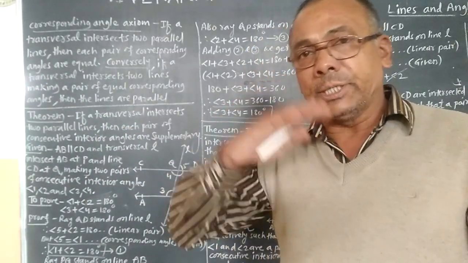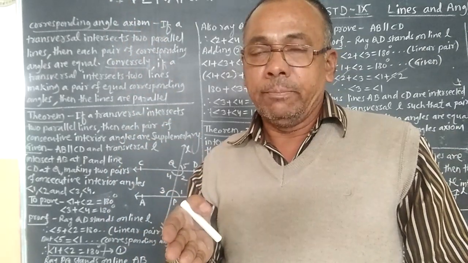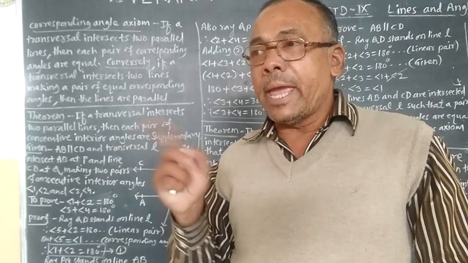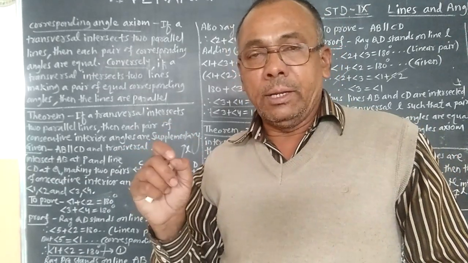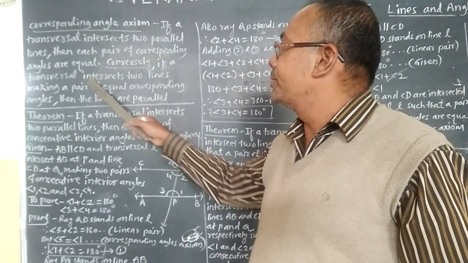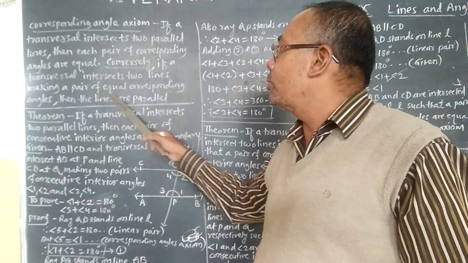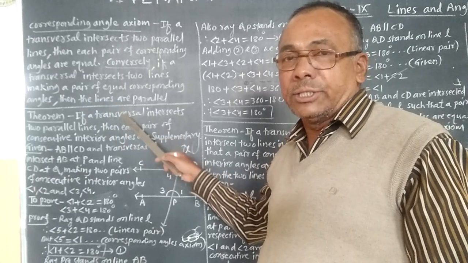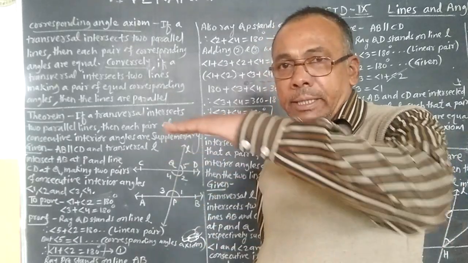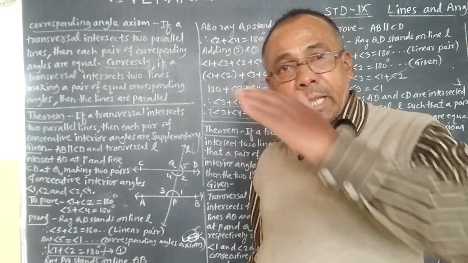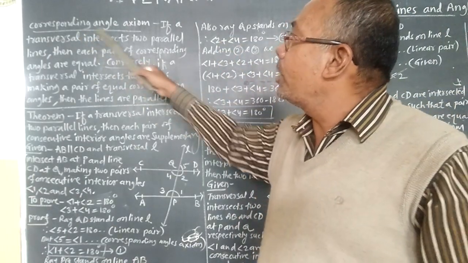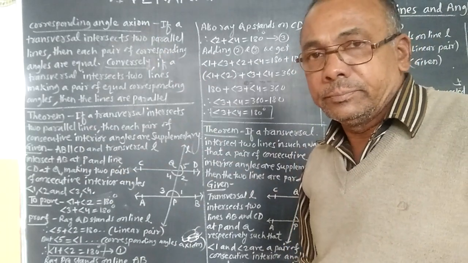Means if two lines are intersected by a transversal, then the corresponding angles are equal if the two lines are parallel. Conversely, if a transversal intersects two lines making a pair of equal corresponding angles, then the lines are parallel. Means if corresponding angles are equal, then the lines are parallel, or if the lines are parallel, then corresponding angles are equal. So this is the corresponding angle axiom.